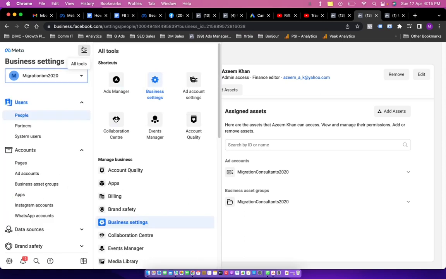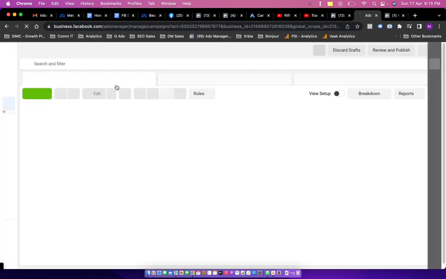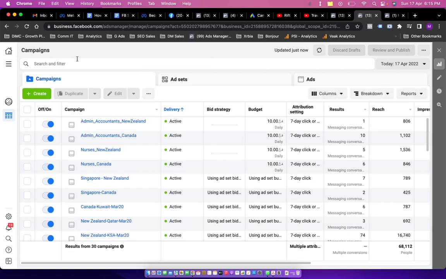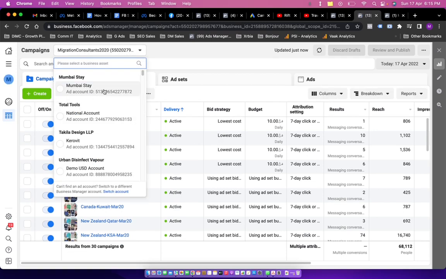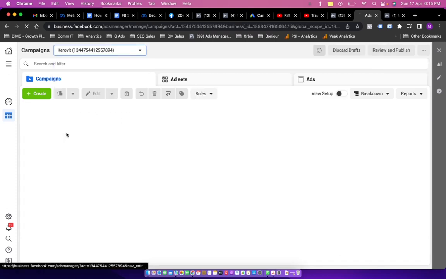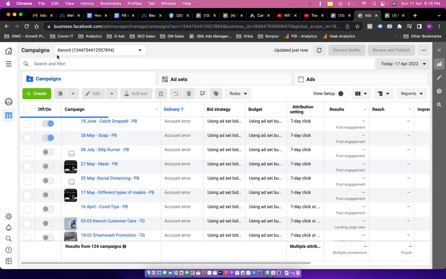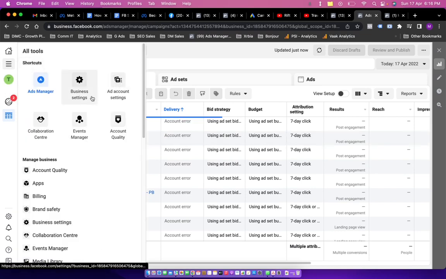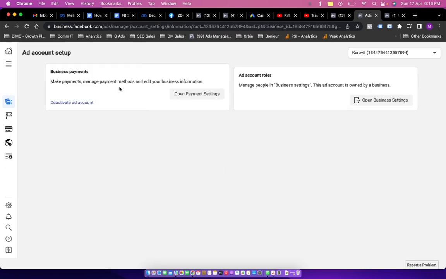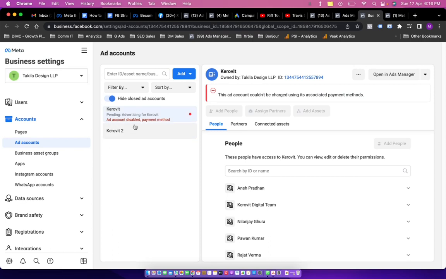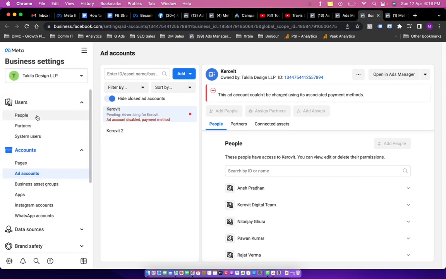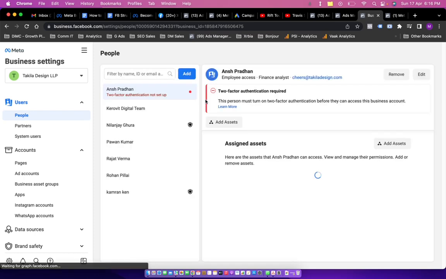Let me just show you again how you have to pull this up, maybe for a different account, because this one is giving me some issues. So let's say I go into this account, and this account does not have active campaigns, but yet I can go into ad account settings, and again I come into open business settings, and then I go to users, I go to people, and I add a person over here.